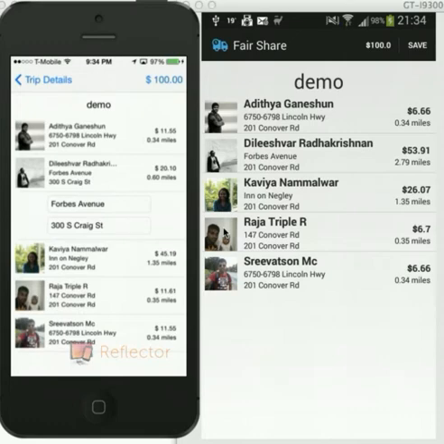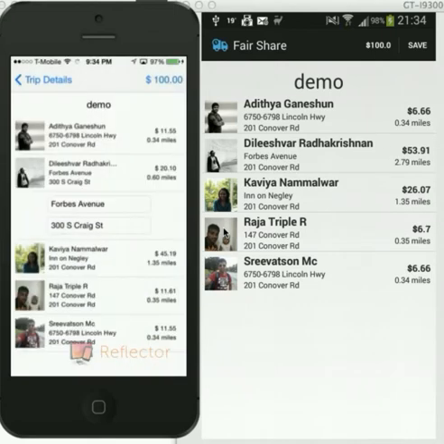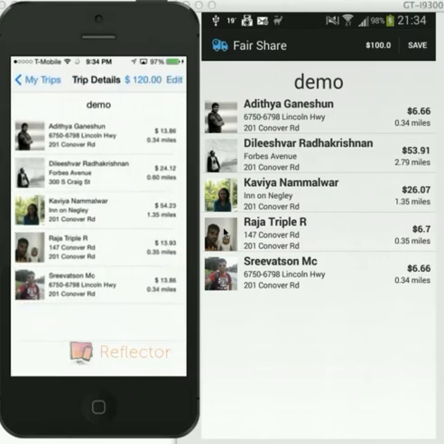So similarly, you can update the cost as well. Can you update the cost? So you can see that the cost is accordingly distributed for each user. Now in the Android, if you look into the Android screen, you can see all the cost as well as each user's location and everything has been changed and it's been displayed to the user.